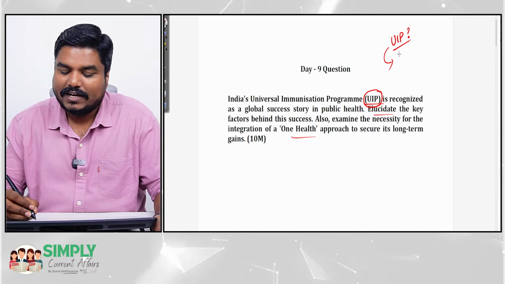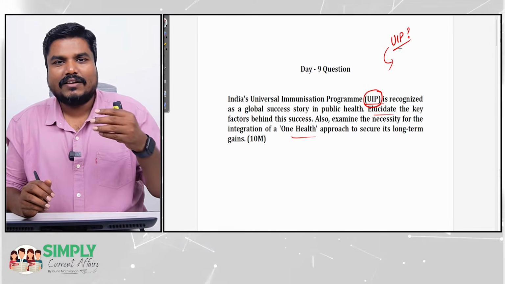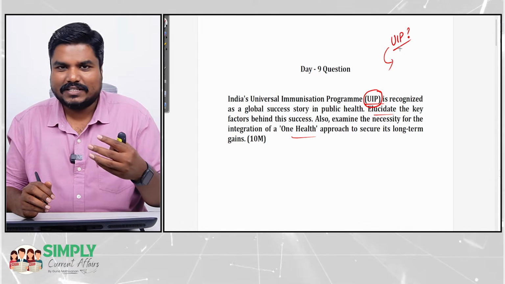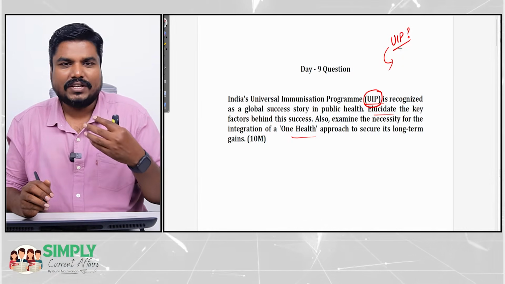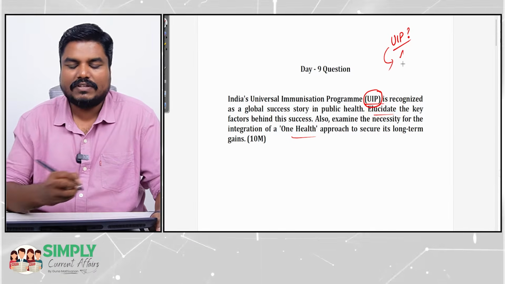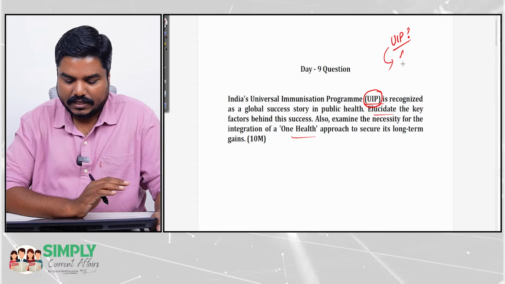So you can highlight some successes. You need not explain in detail. We eradicated polio. You can mention the eradication of tetanus. You can mention the eradication of Yaws disease. So these are some achievements which you can definitely mention after defining the UIP, right?